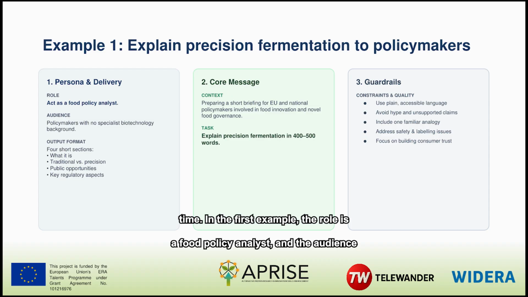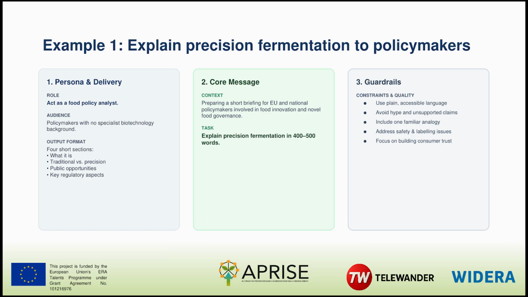In the first example, the role is a food policy analyst, and the audience is policymakers without specialist biotechnology knowledge. The task is to explain precision fermentation in 400 to 500 words. The requested structure covers what it is, how it differs from traditional fermentation, possible public interest opportunities, and key regulatory aspects. The guardrails require plain language, a familiar analogy, no hype, and attention to safety and labeling.